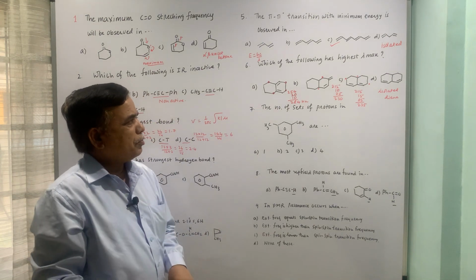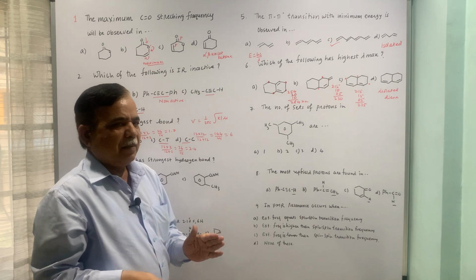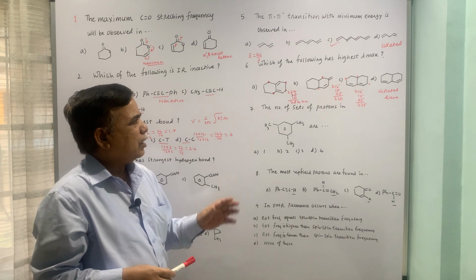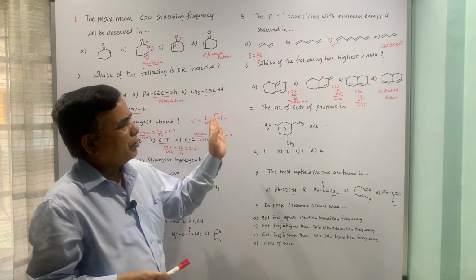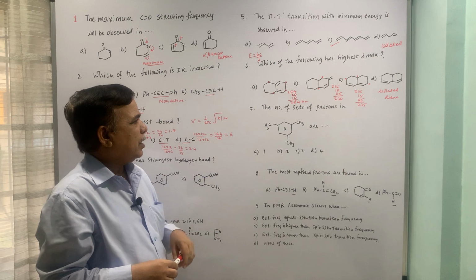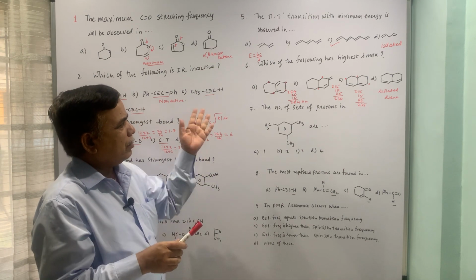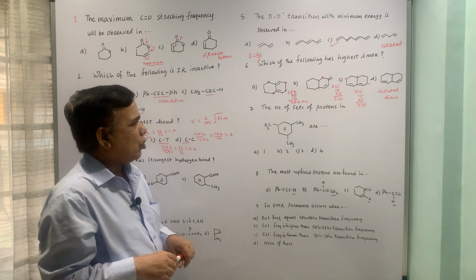So the first option is correct because it has 2 double bonds inside the same ring, that is a homoannular diene. Automatically the base value itself is higher than the remaining ones. So you need not calculate, but I am just showing how to look at the example. If they are very close, then you have to look at the substituents and so on.